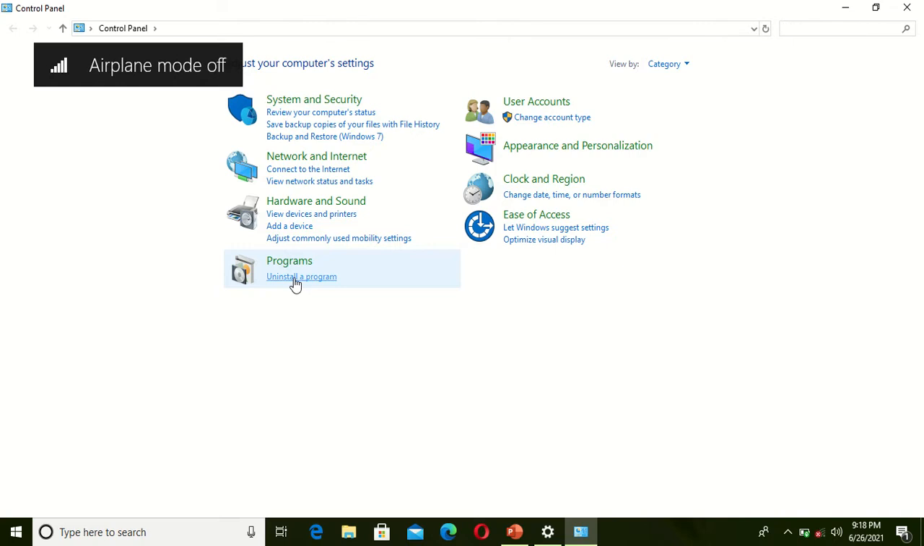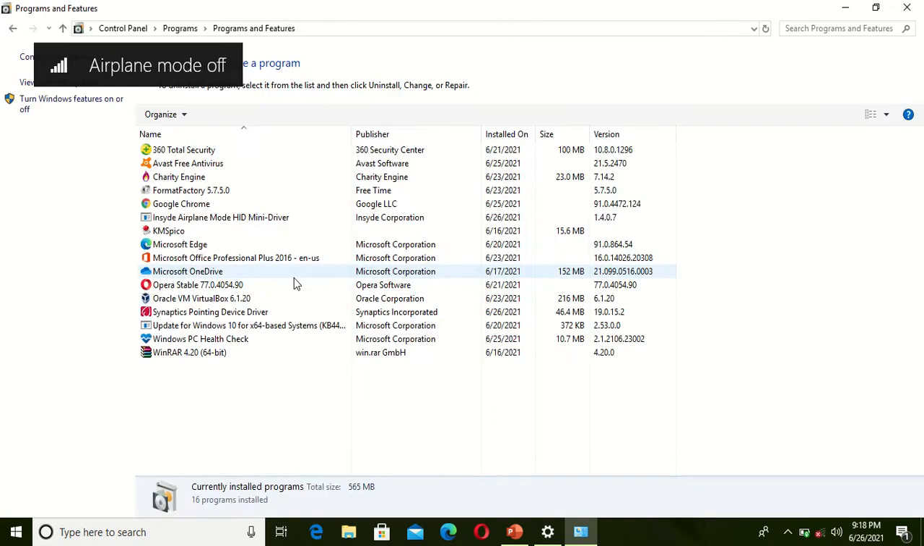Let's hit on uninstall, drag and click uninstall. Then we'll go to inside the airplane mode HID driver.